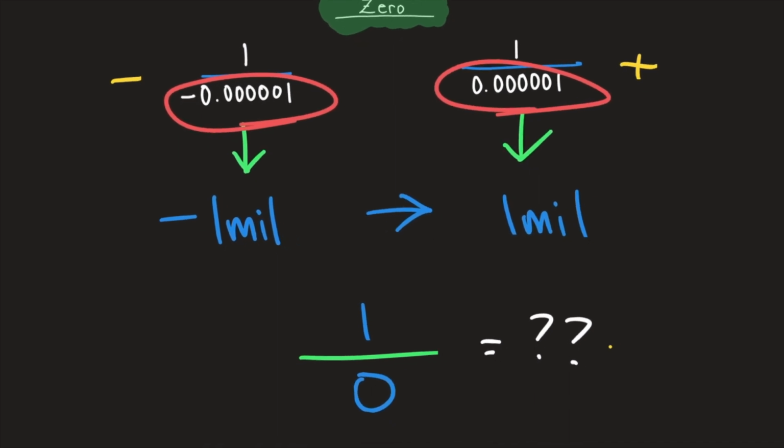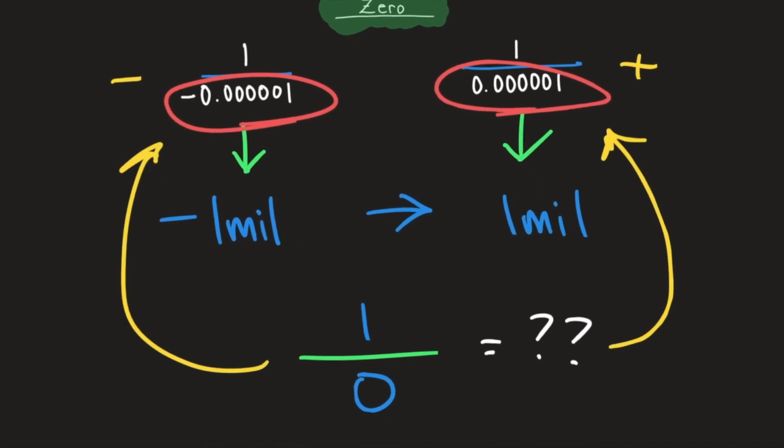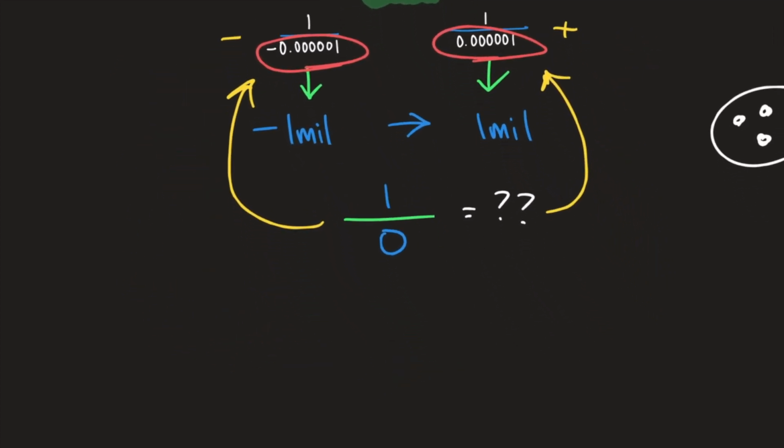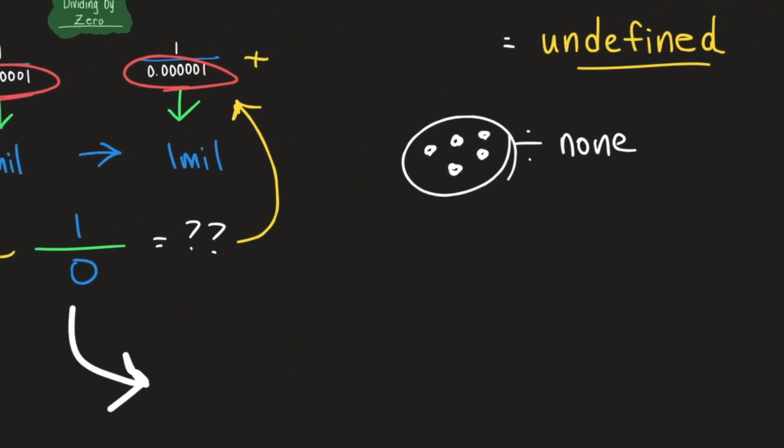Mathematicians will look at these examples and say, as these denominators get really, really positive, the number approaches positive infinity. As they get really, really negative, they approach negative infinity. And those numbers can't be more opposite. And so because of that, mathematicians agreed that this simply equals undefined.